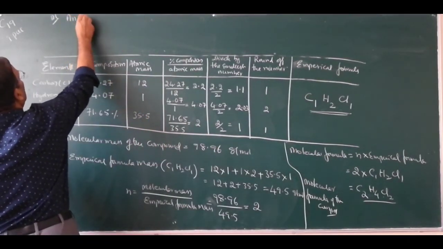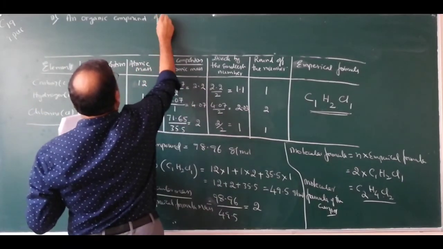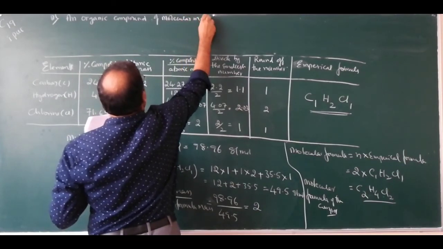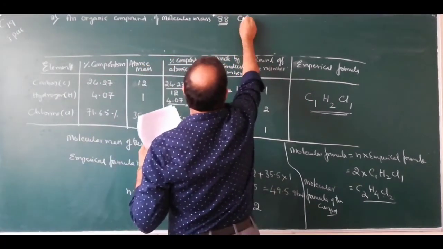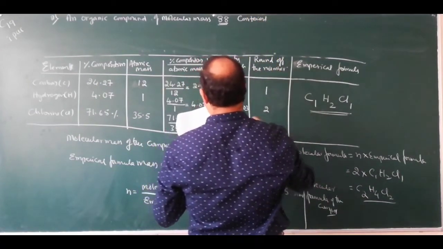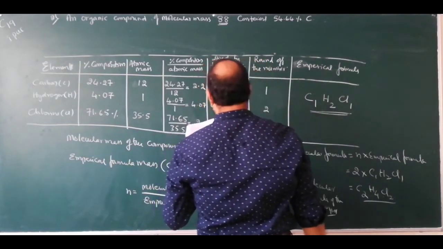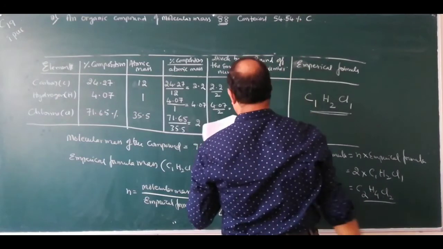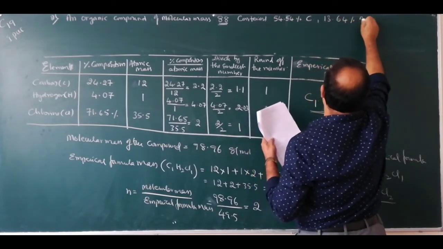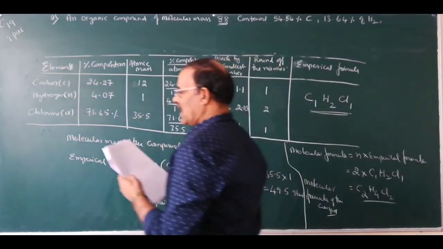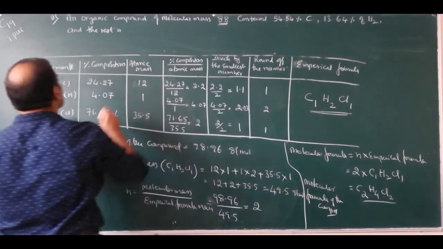An organic compound of molecular mass 88 contains 54.54% of carbon, 13.64% of hydrogen, and the rest is nitrogen.